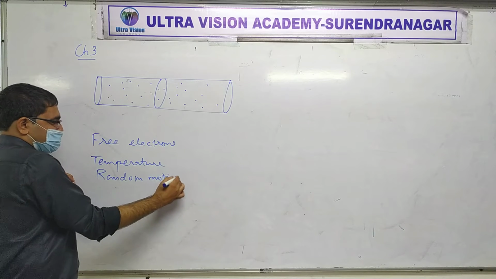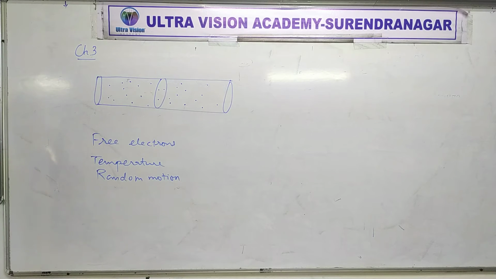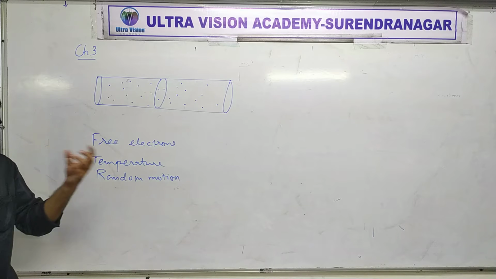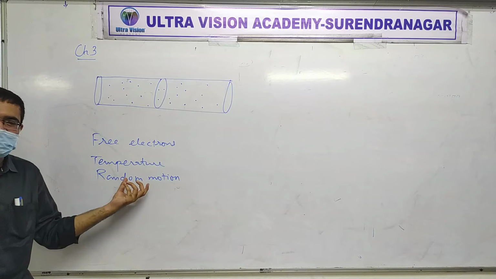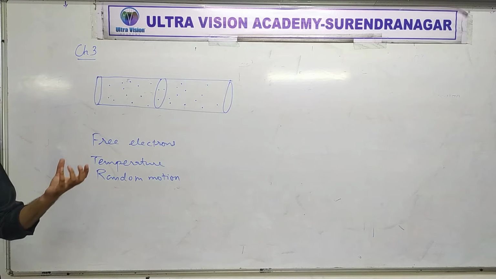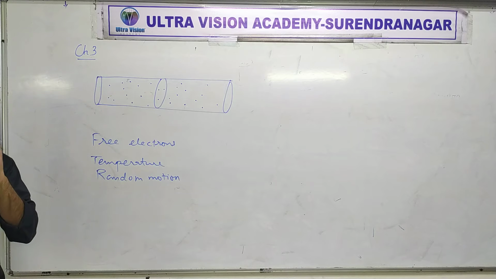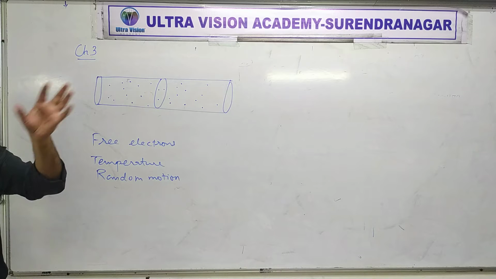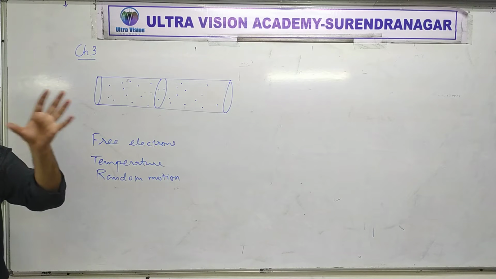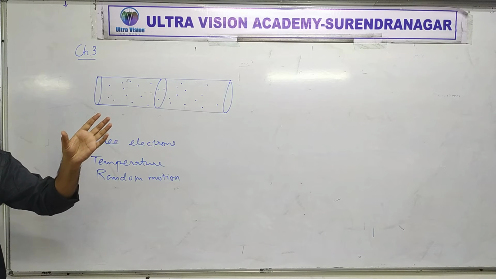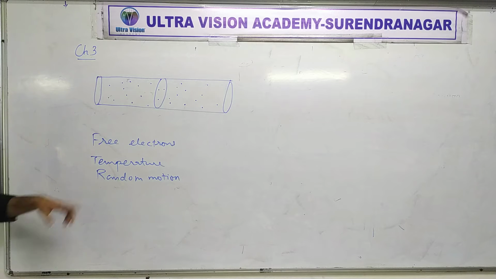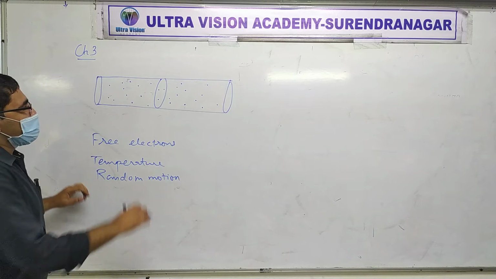You have to do that in kinetic theory of gases. Because temperature is actually nothing but a measure of energy due to random motion. So these free electrons also are not going to be stationary at any point. They are all moving here and there, randomly. Got it? Sure?